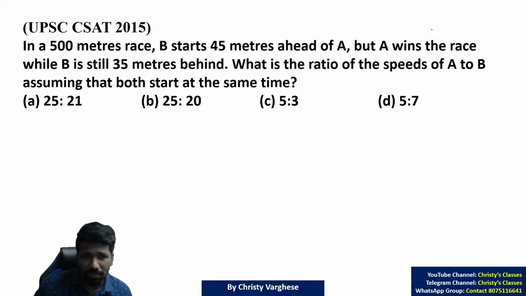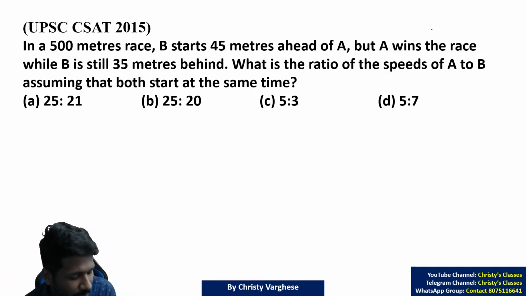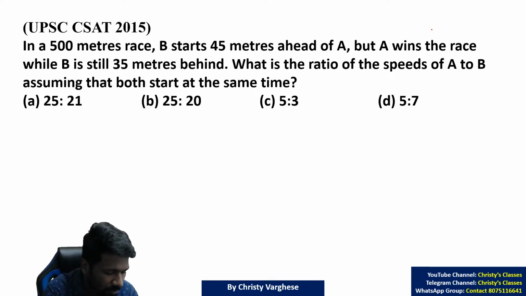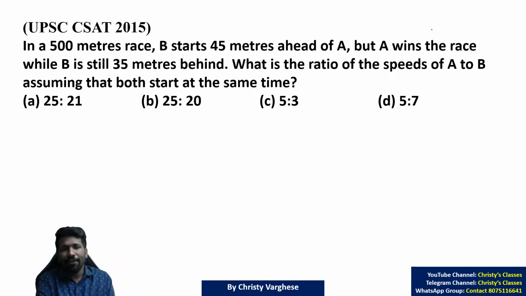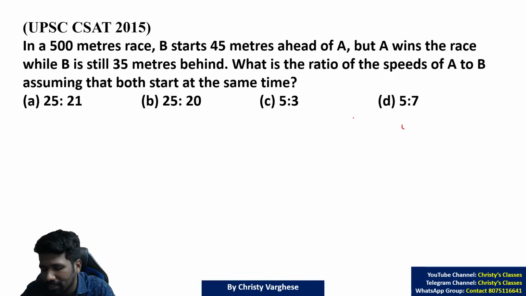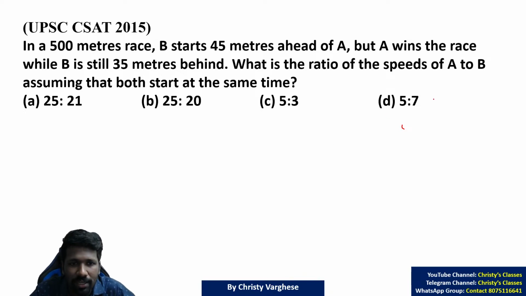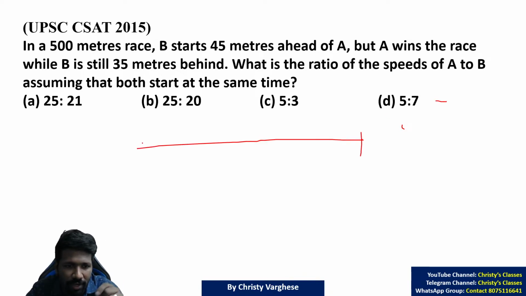Okay, this question we'll discuss. This is one more type of question, the racetrack scenario. The racetrack scenario is an extension of speed, distance, time. Due to lack of time, I will start explaining. In a 500 meter race, B starts 45 meter ahead of A. In a racetrack scenario, you have to draw the picture. That is the best way to understand the question. A 500 meter race means the total length of the racetrack is 500 meter.